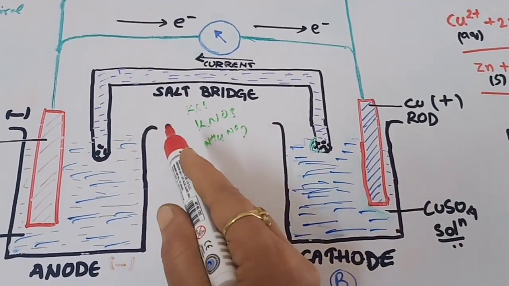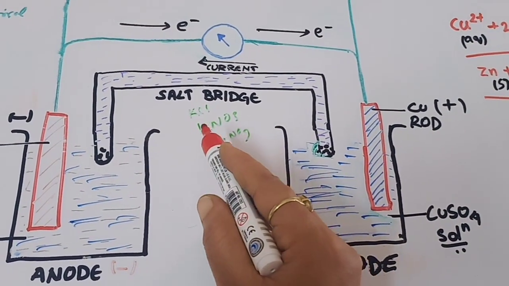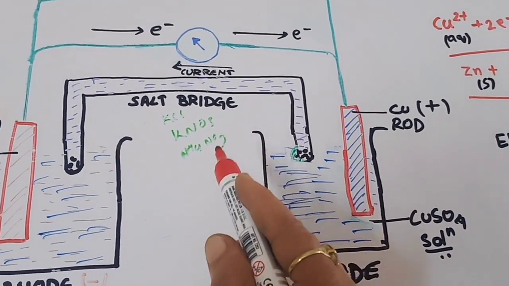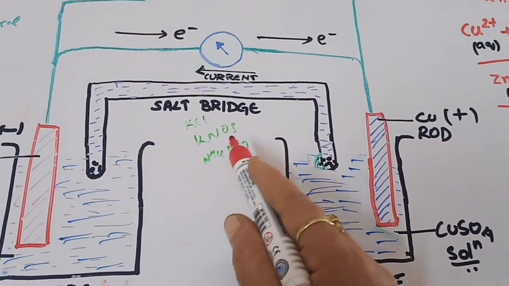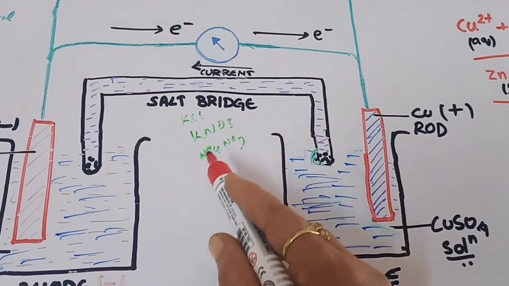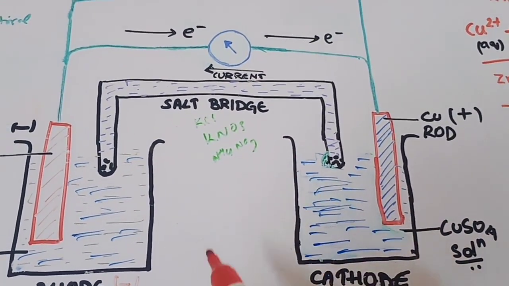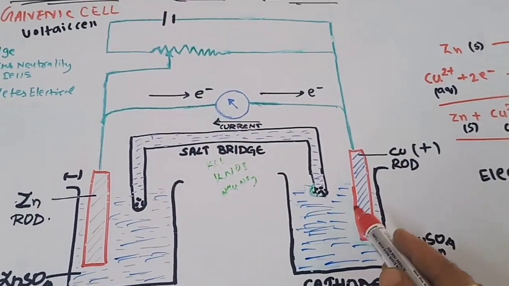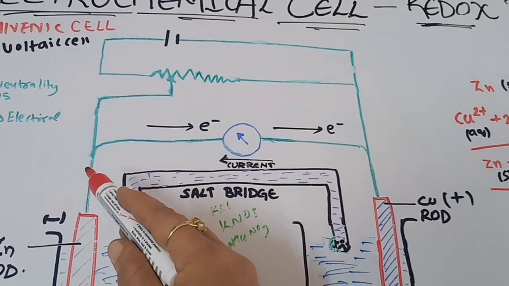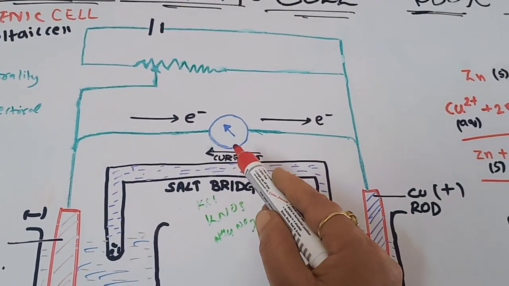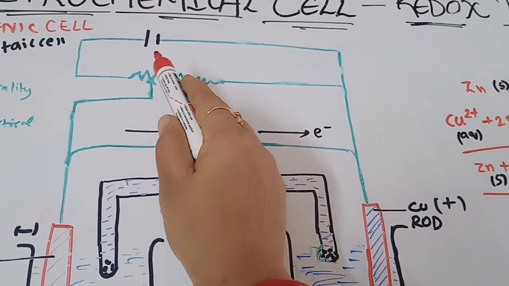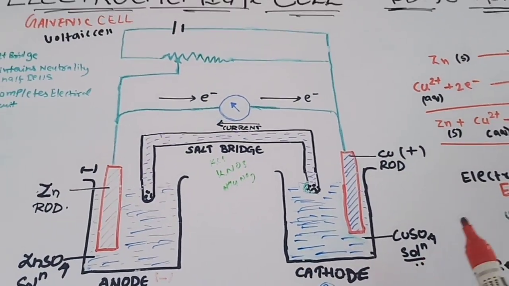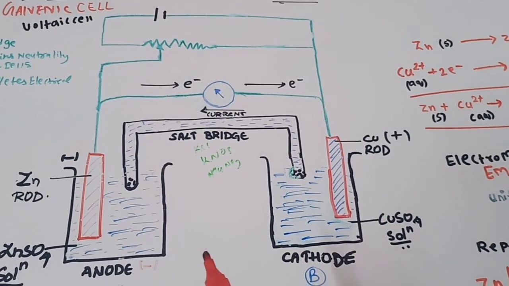The salt bridge is filled with a solution of KCl, KNO3, potassium nitrate, potassium chloride, or ammonium nitrate. We can also connect these two compartments with the help of a circuit. It means we can have a voltmeter or ammeter here, and a key. So we can see the electrochemical cell made up of two compartments.